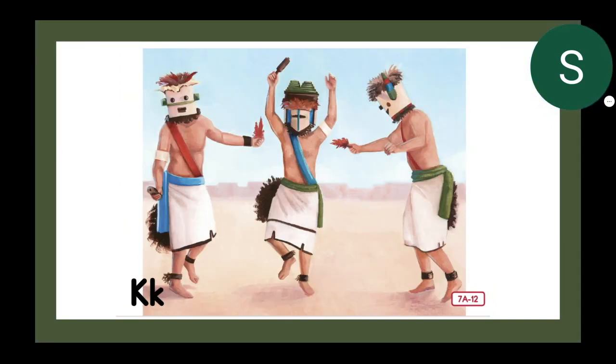K is for Kachina dancers who hoped for rain. Friends, different tribes perform different dances and ceremonies to ask their gods to make things happen or to thank their gods as well.